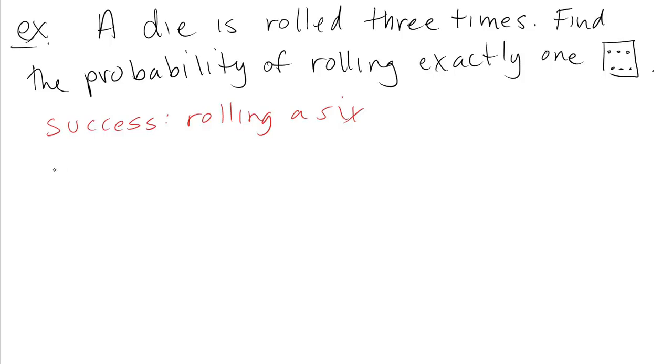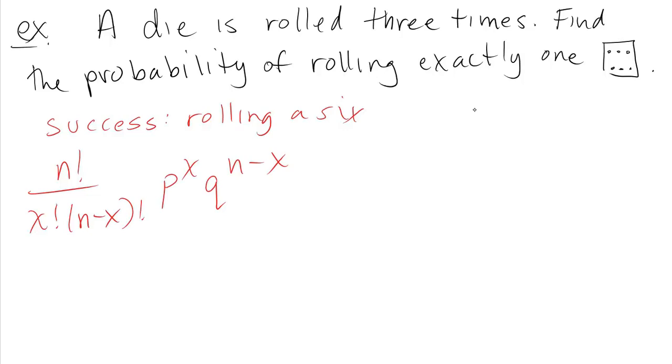Okay, so our formula is n factorial over x factorial (n minus x) factorial times p to the x times q to the n minus x. And we need to identify what those inputs are. So n is the number of trials, and we're going to roll the die 3 times, so n is 3. P is the probability of success in any one trial. So we've declared that a success is rolling a 6, and we know that on a 6-sided die, the probability of rolling a 6 is 1/6. One of the 6 outcomes is a 6.